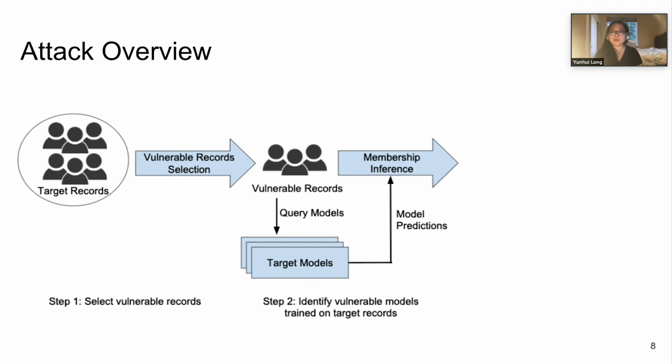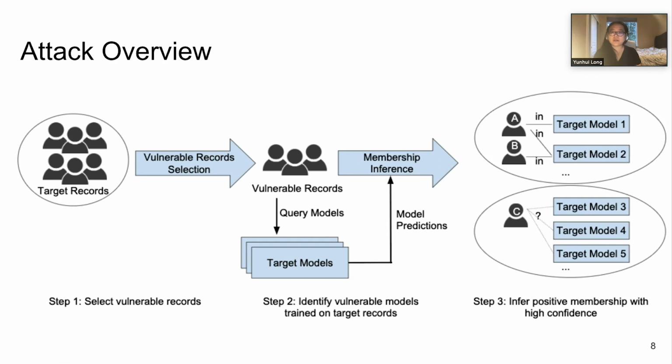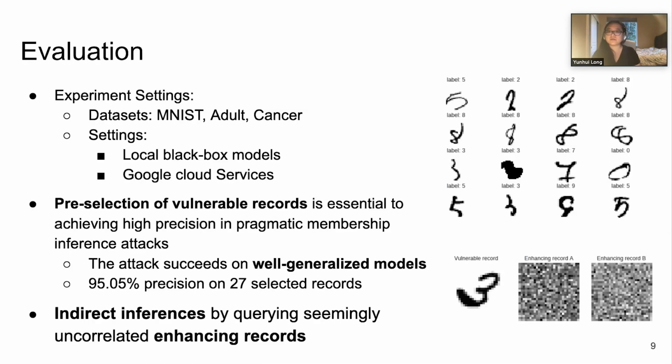Meanwhile, we also proposed indirect attacks, where the queries are similar but uncorrelated with the target records, and we demonstrated that some target records' membership could be inferred even with similar but uncorrelated queries. Finally, the adversary only makes a positive membership inference if a target model's predictions strongly indicate the presence of the target record in its training dataset. Otherwise, the adversary makes no inferences.